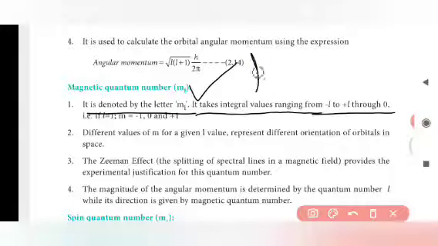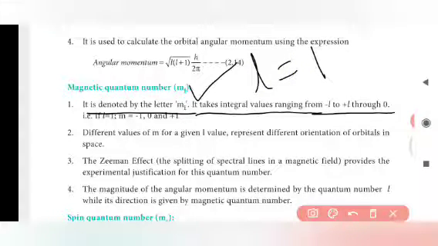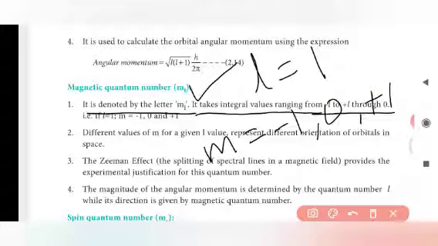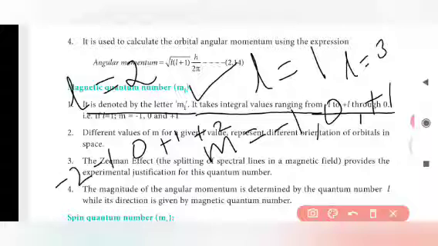If we have an L value of 1, the values of the magnetic quantum number are minus 1, 0 and plus 1. We put the values between minus and plus. If the value of L is 2, we put minus 2, minus 1, 0, plus 1 and plus 2.